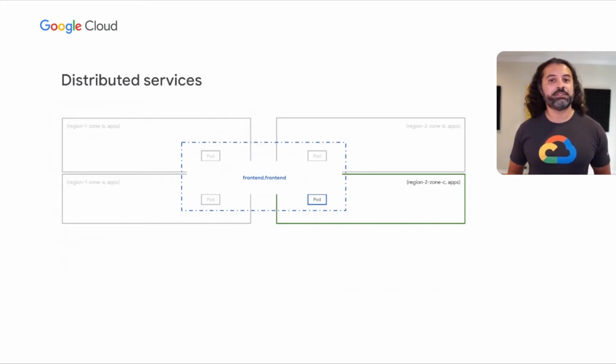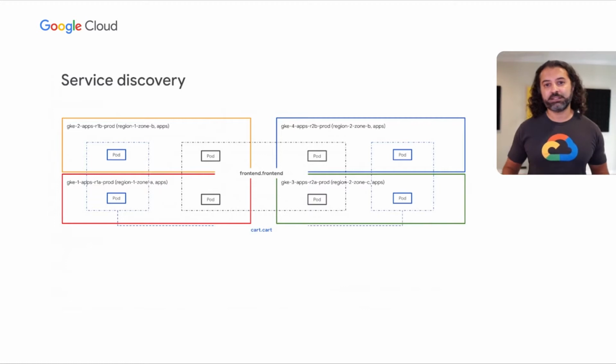Well, with distributed services comes a few considerations that you may not consider in a single cluster life. For example, service discovery and traffic routing. In a single cluster, service discovery and traffic routing are kind of automatic. When you drop a service into a cluster, it gets automatically discovered. Other services can get to it. Routing just works. So how do we do that in a distributed service environment?